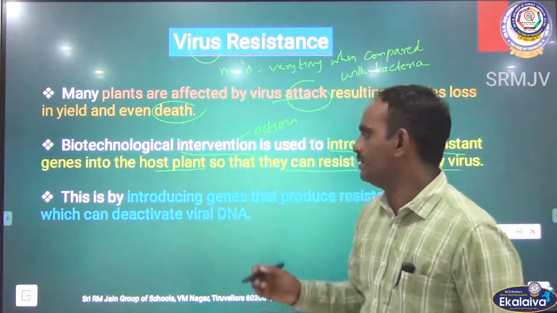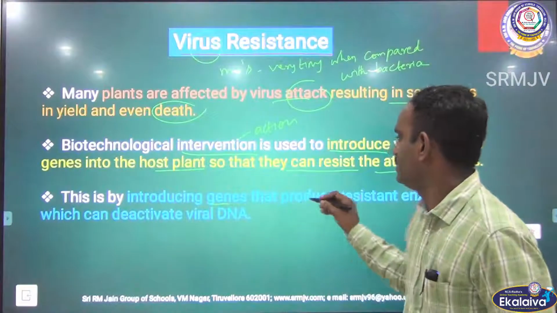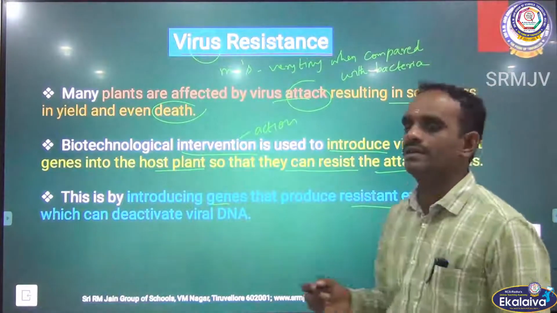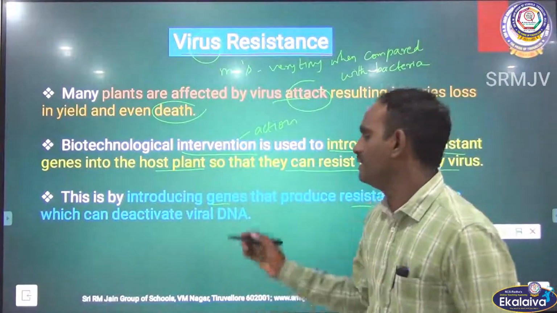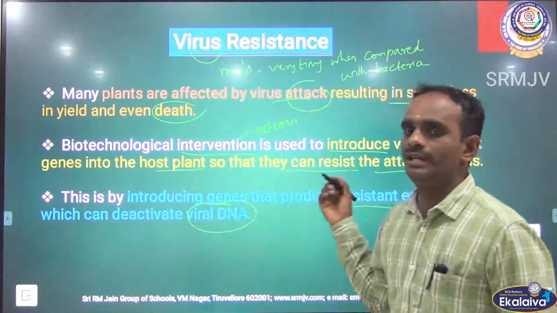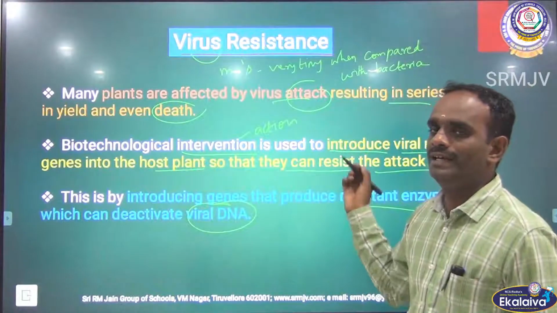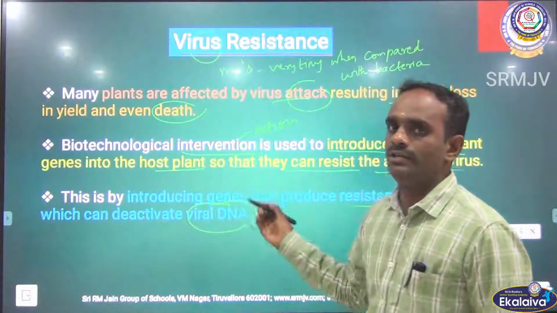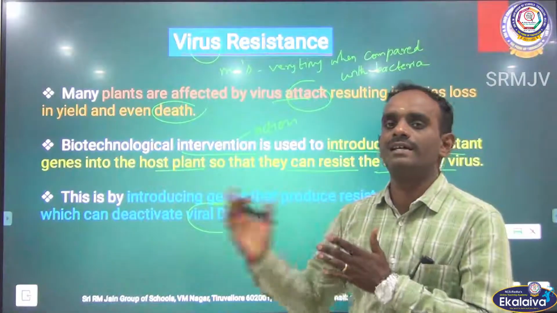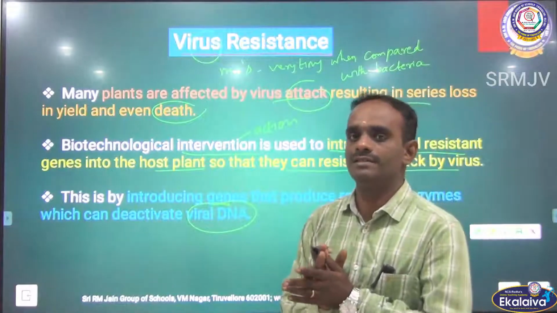This is done by introducing genes that produce resistant enzymes which can deactivate the viral DNA. So, the enzyme deactivates the viral DNA, so that the plant is resistant against viral infection or virus disease. Okay.